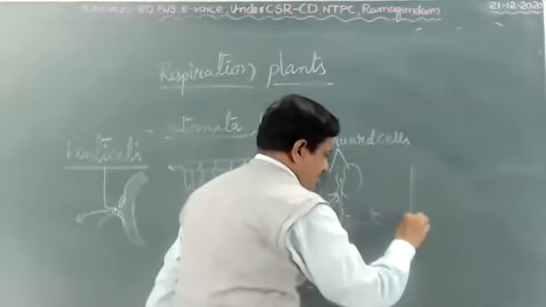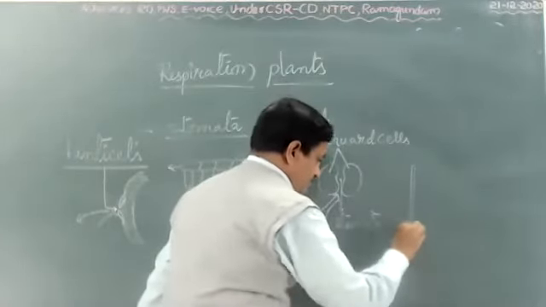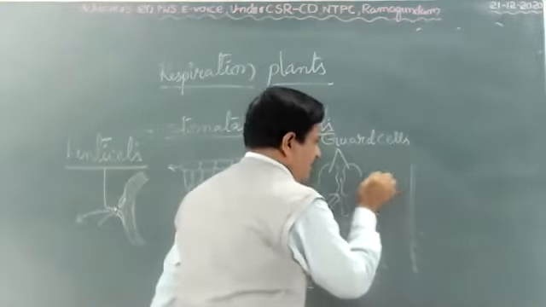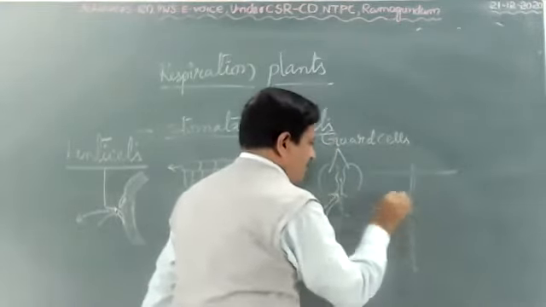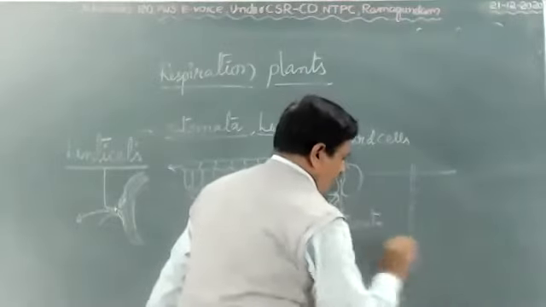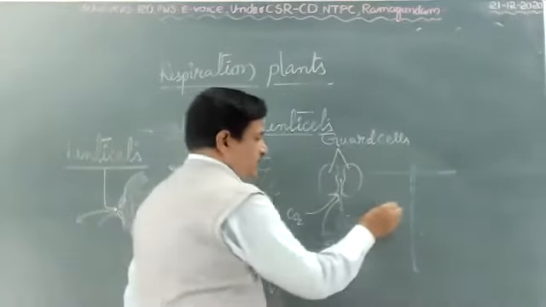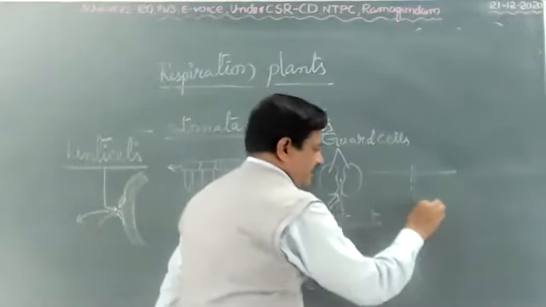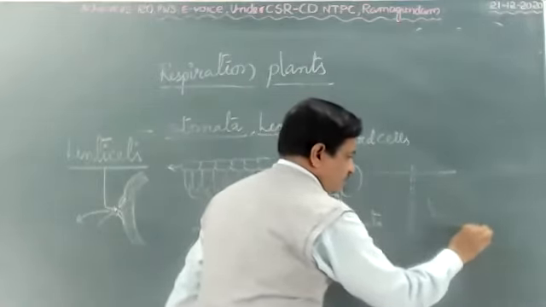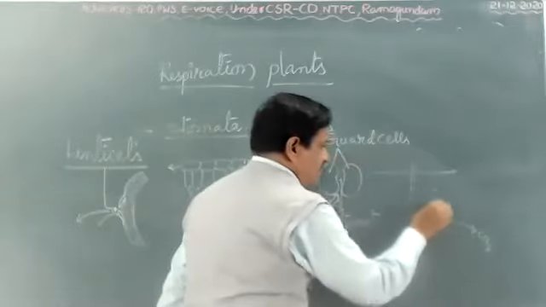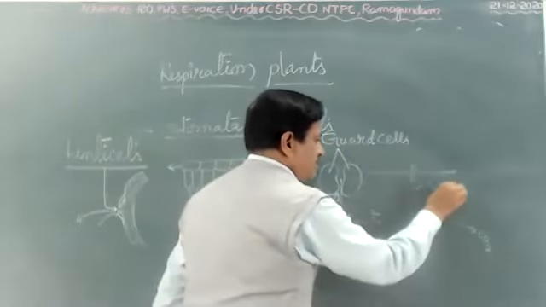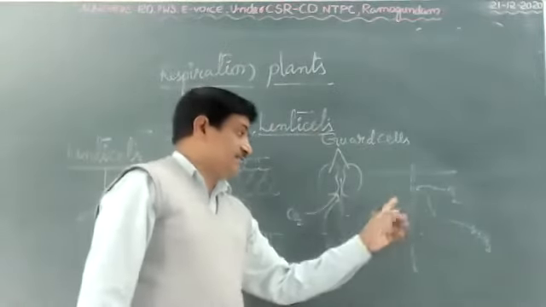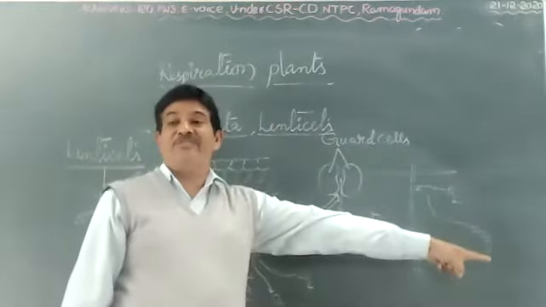Stem is here, root system. Even the stem, half of the stem is under the water or waterlog. So here what happened? Excess of carbon dioxide is formed. Such carbon dioxide they release into the atmosphere. They absorb the oxygen. Like animals take oxygen and release carbon dioxide by diffusion process.